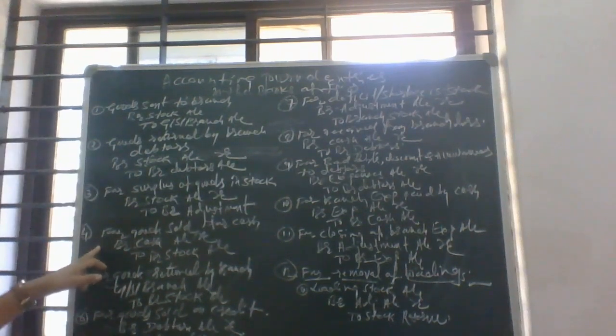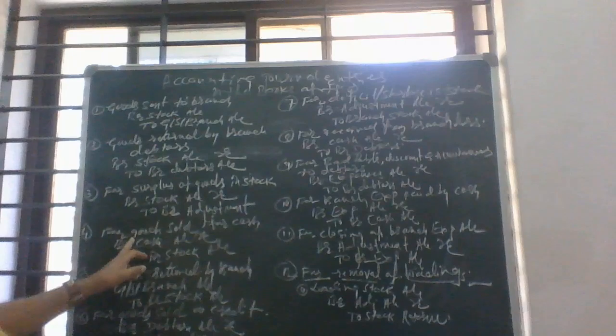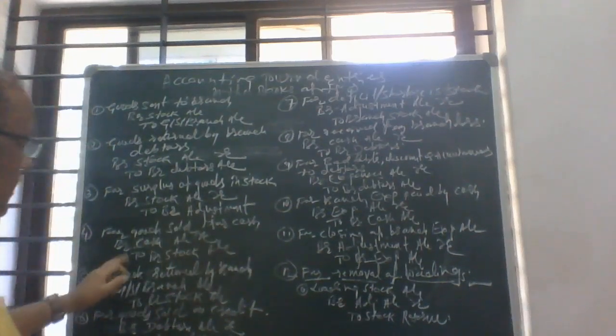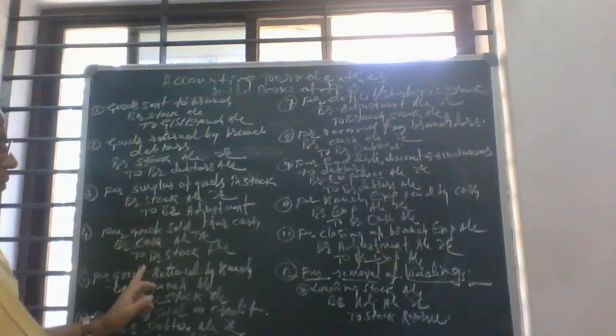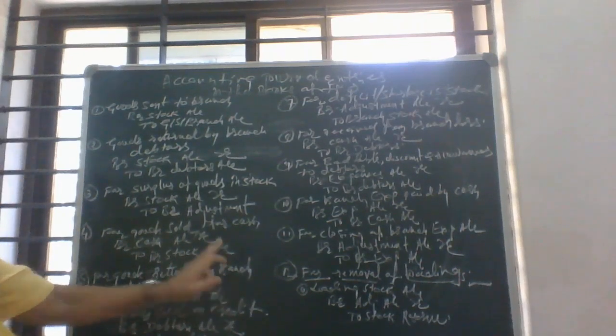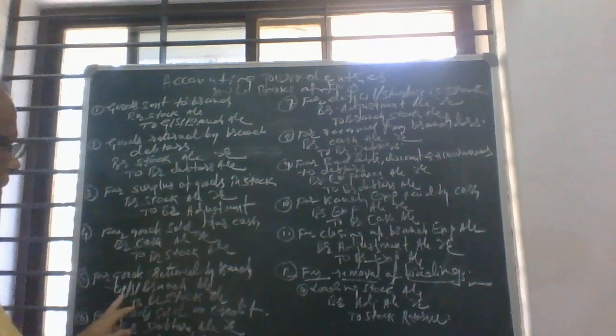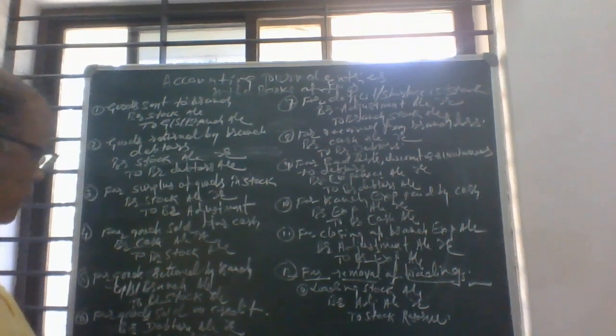Fourth, the entry for the goods sold by the branch for cash: Branch cash account debit to branch stock account. The fifth one is the entry for goods returned by the branches to HO: Goods sent to branch account debit to branch stock account. Sixth one, the entry for goods sold by the branch on credit.